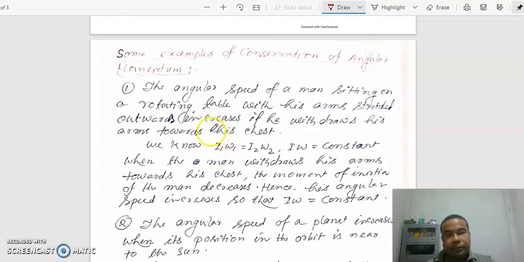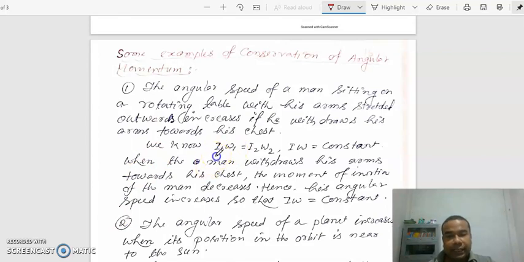Again I am telling you, when the person stretches his arms outward, his moment of inertia increases but angular velocity decreases. Again, when the person folds his arms towards his chest, then moment of inertia decreases, angular velocity increases.